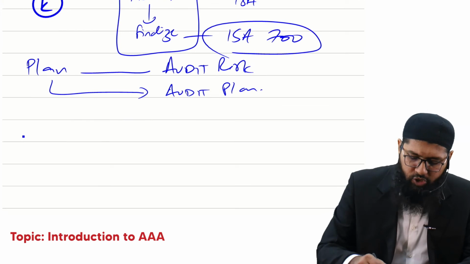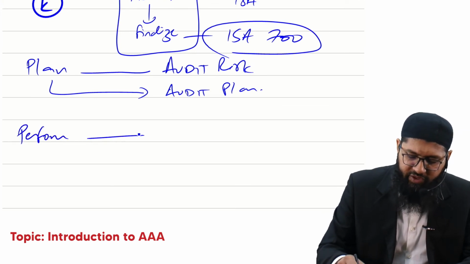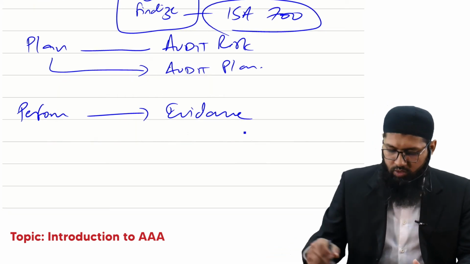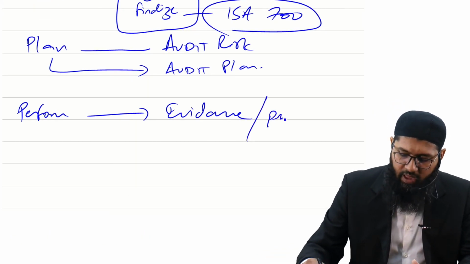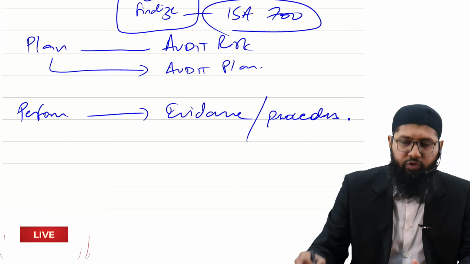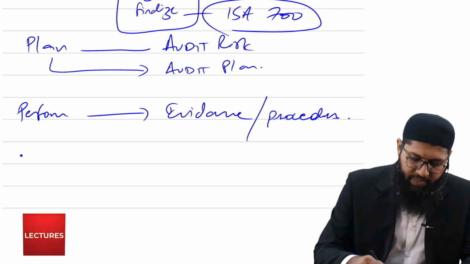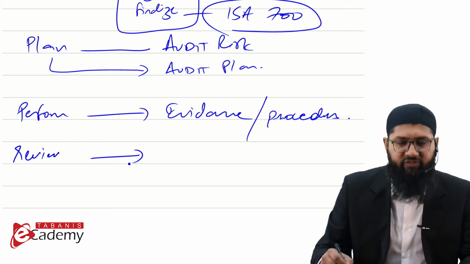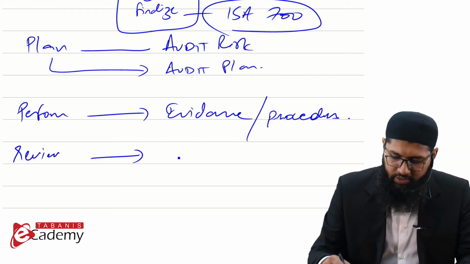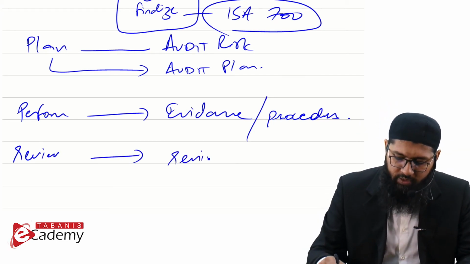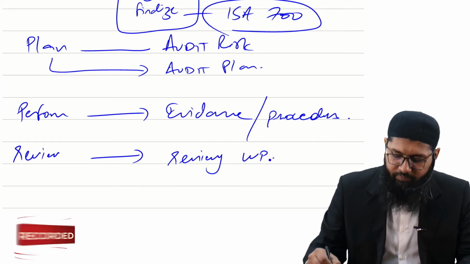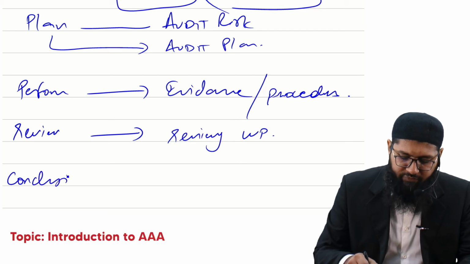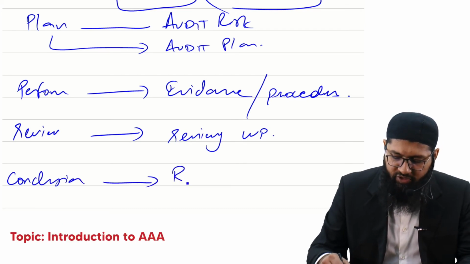You would then move on to the performance stage where the evidence would be gathered, so the audit procedures would be performed over here. Then you would go on to the third stage, which is the review stage. What is actually going to happen at that stage? You would be reviewing the working papers.